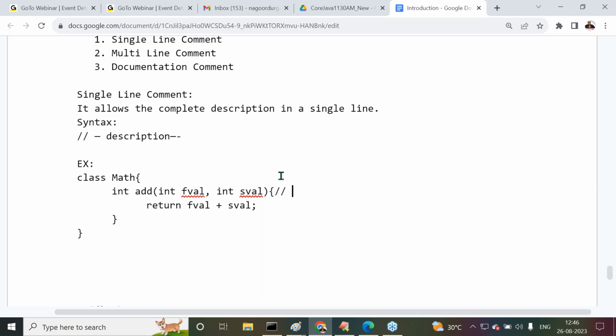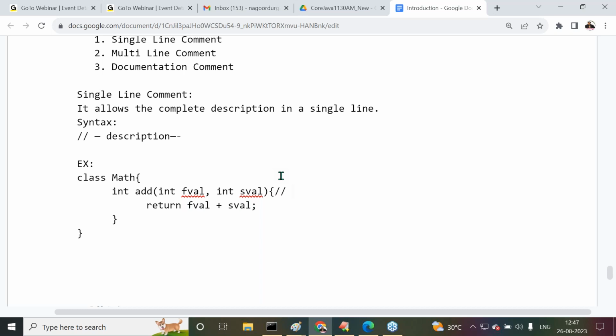My requirement is what this method is doing, what functionality this particular method provides for us. Just in a single line, in a single statement, I want to provide some description about this. Now how are we going to provide this? Just two forward slashes. Wherever we have used forward slashes, the remaining part of the line is not going to be evaluated.